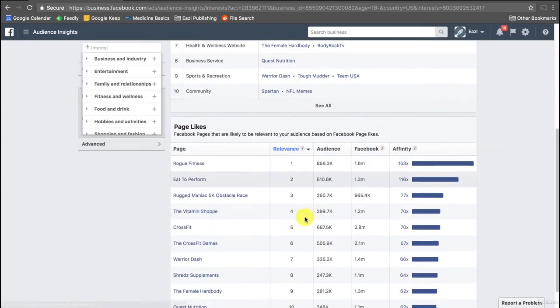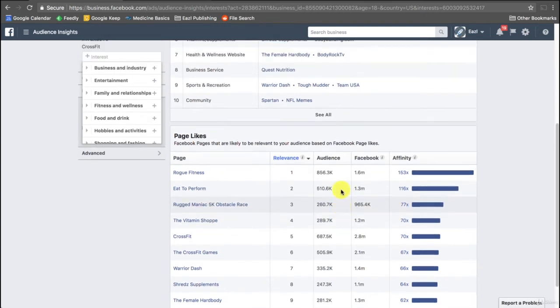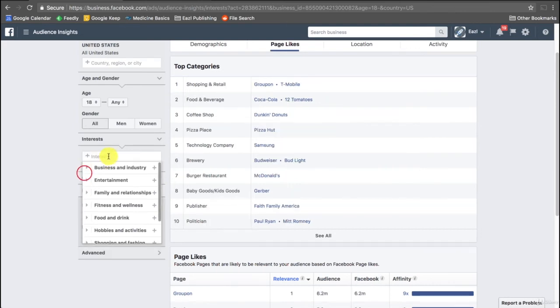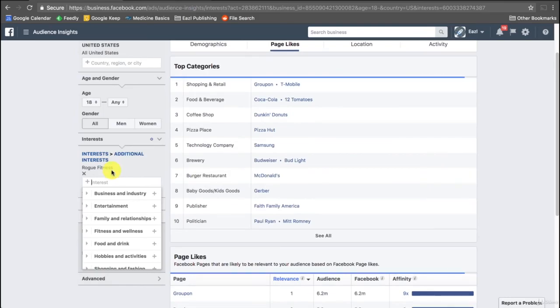And then when we look down here at the affinity scores, they're okay. These related pages here have a decent affinity score, but we were looking for something that's at least 80 or higher. So one thing that I noticed here is that one of the top related pages is this Rogue Fitness. So let's see if we can use that as an interest and how many people are in that group. So we're going to click off CrossFit, and this is really important, so stay with me here. Rogue Fitness can be used as an interest. So we're going to click on that.